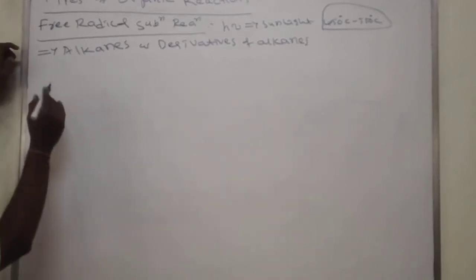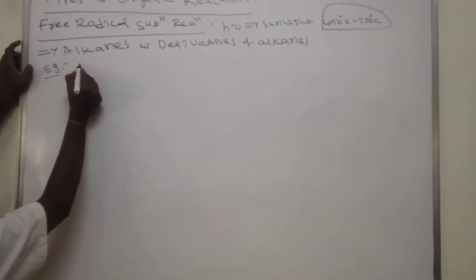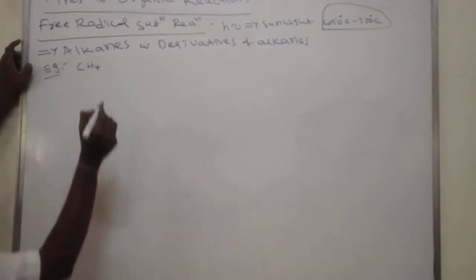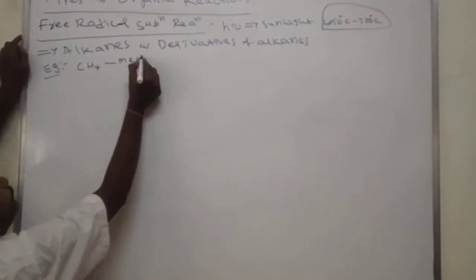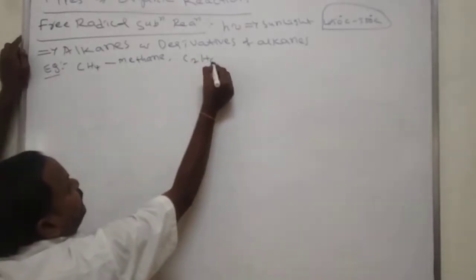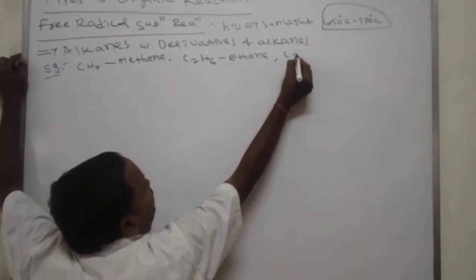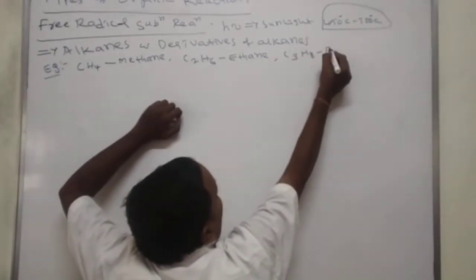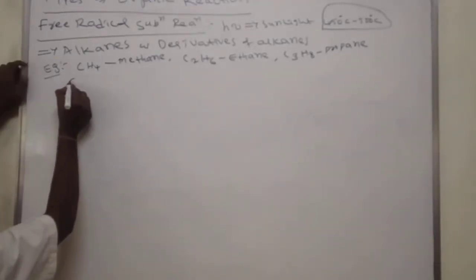What are the examples for alkane? So many examples are there. CH4 is methane. C2H6, what is the name of this one? Ethane. C3H8, propane. Here I am giving some examples.